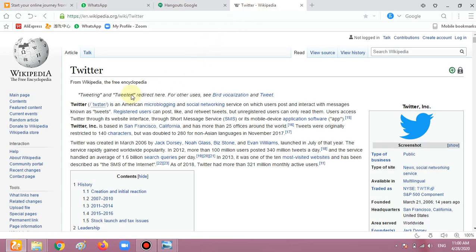Then the blogs. We use blogs in Twitter. Twitter is a website name, and blog means an online diary. When a person writes an online diary, why do we write it? For showing our social life to everyone. If I want to share my social life with everyone, I will write an online diary. For this kind of work we use Twitter. Who is the blogger? The one who writes the online diary. And what is the blog? The online diary where I share my social life with everyone.